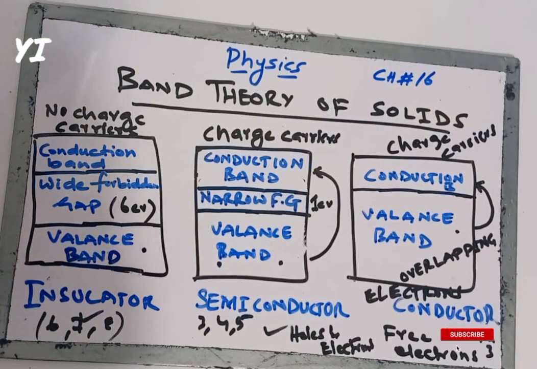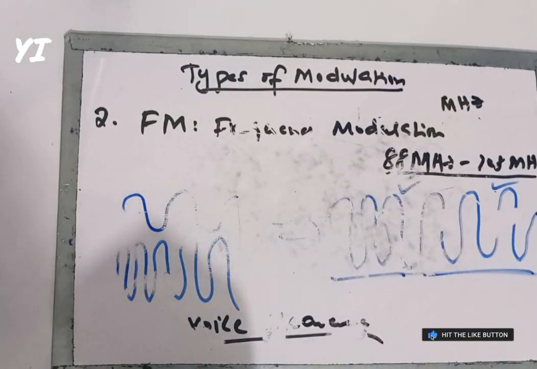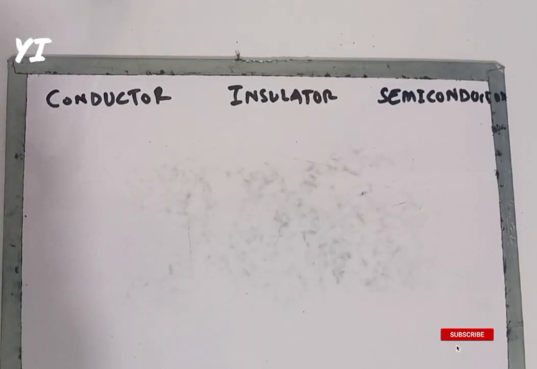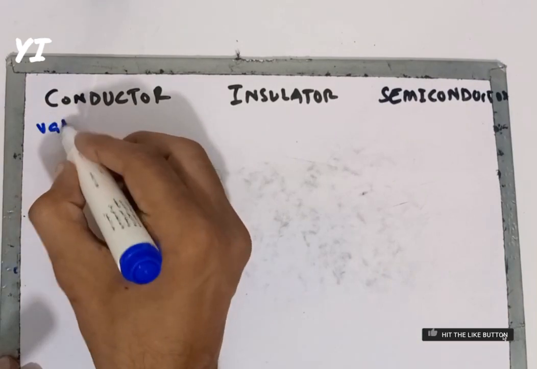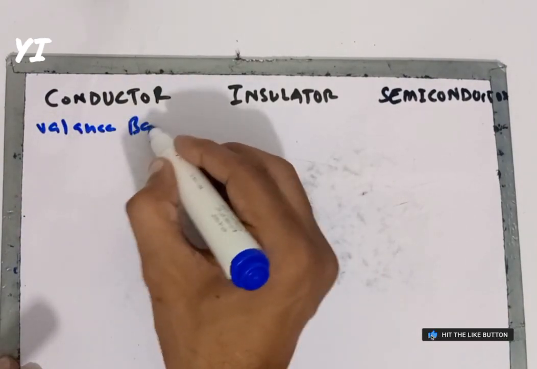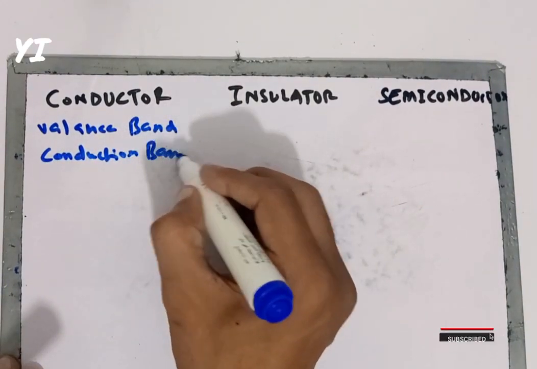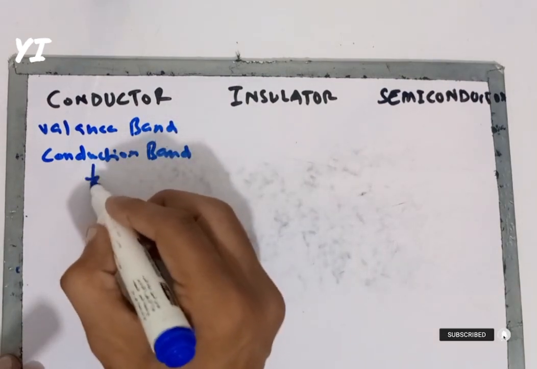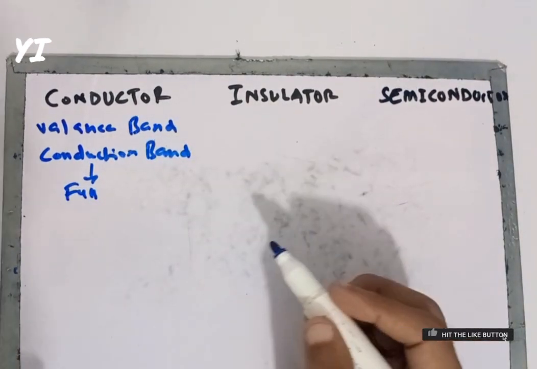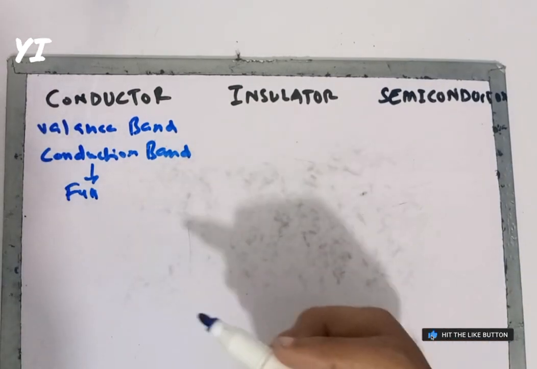Now let us talk about their valence band and conduction band. The valence band and conduction band of these conductors are full. Now let us revise the topics. As discussed, the valence band and conduction band of the conductor are full, meaning there are electrons in the valence band and conduction band.